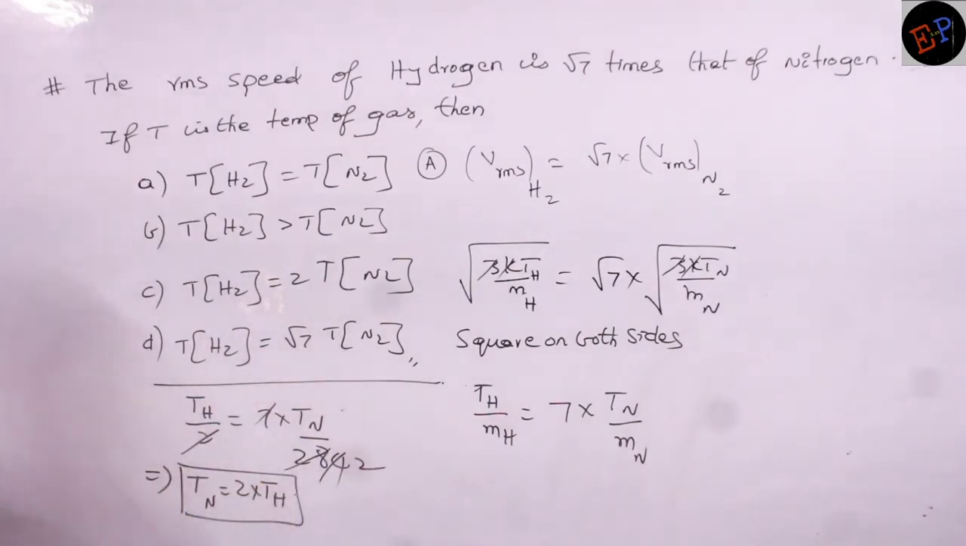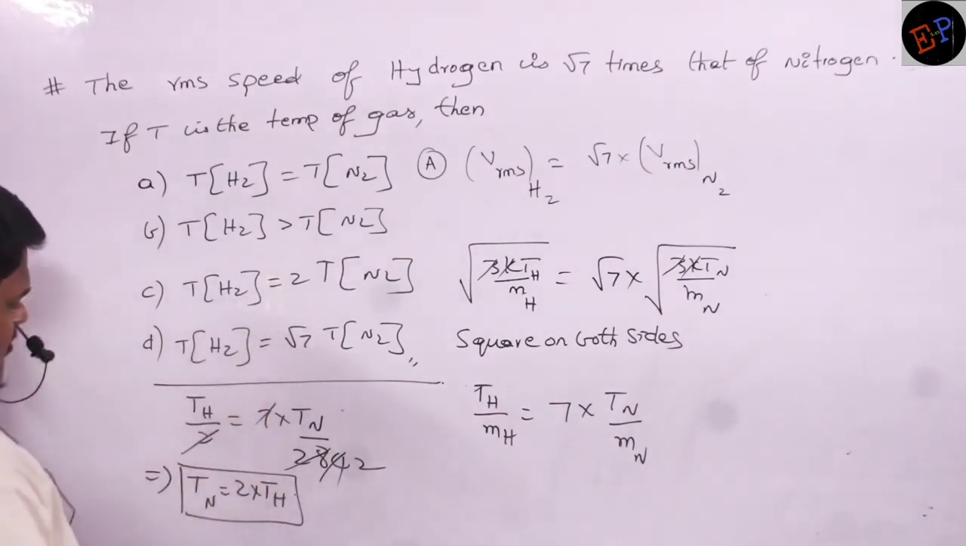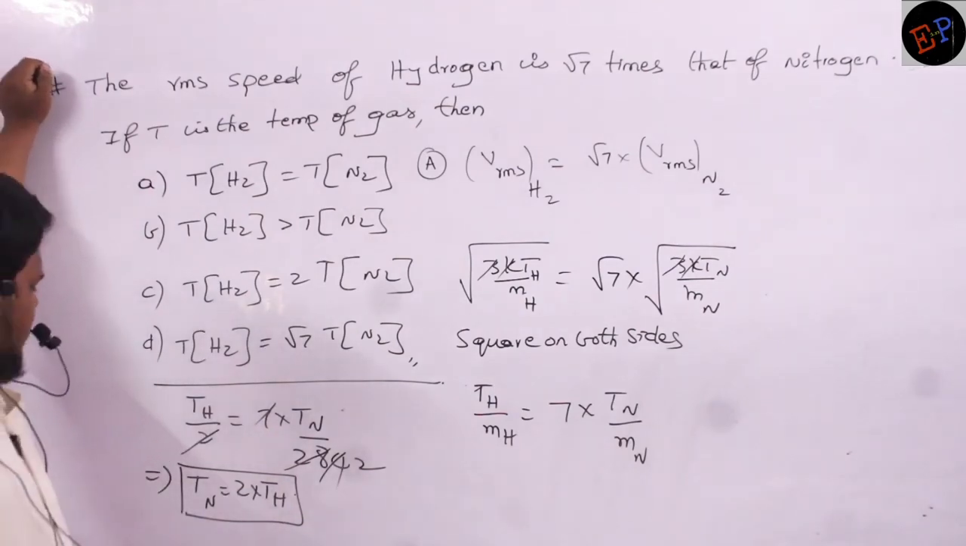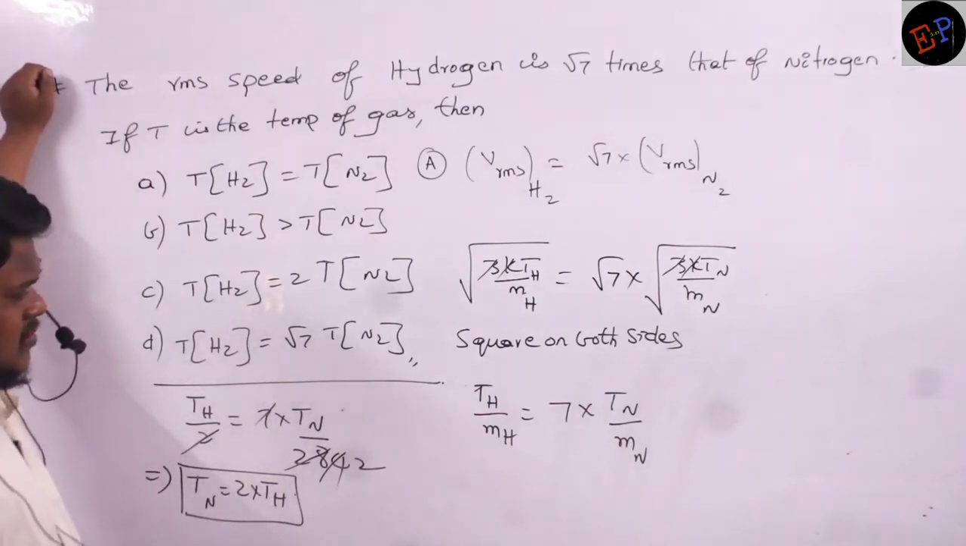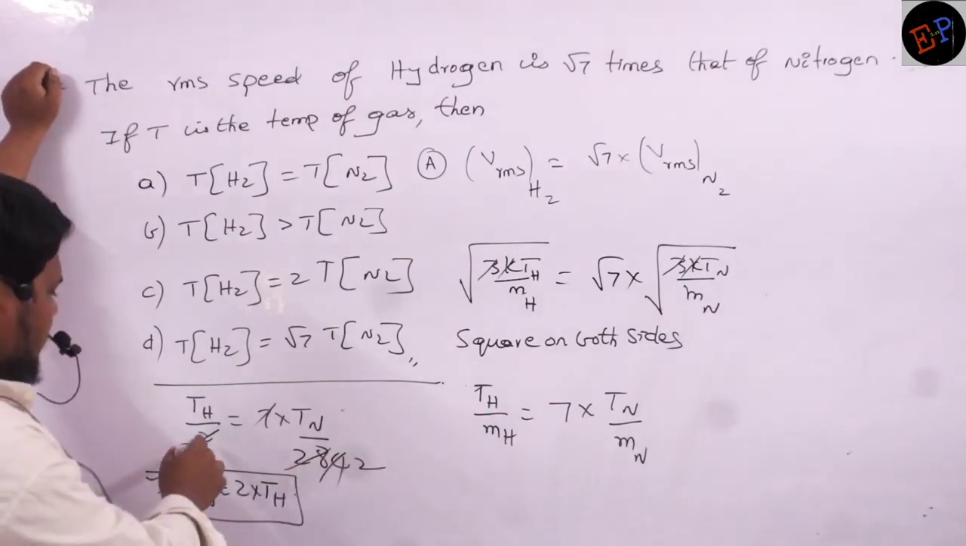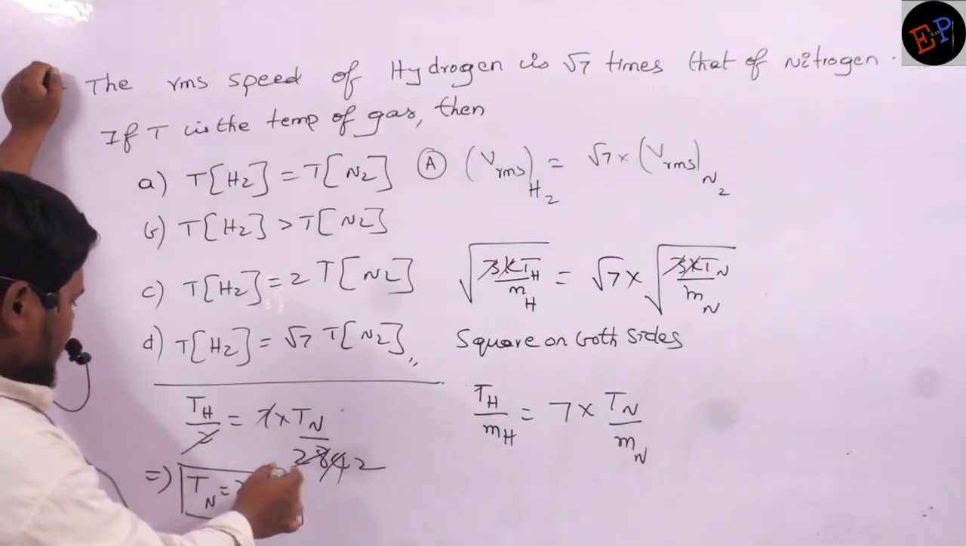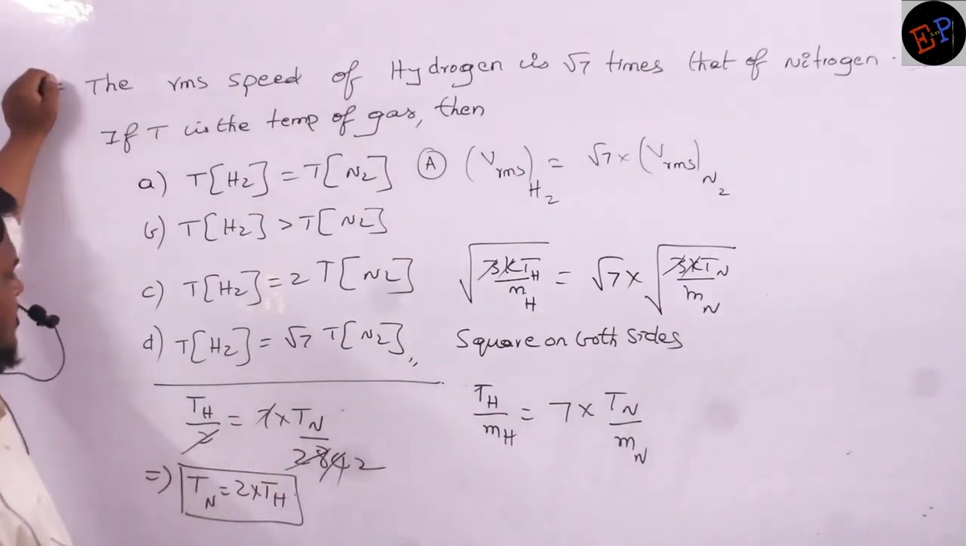See if we have any such kind of answer. See whether our calculations are correct or not. 7 fours are 28, 2 ones are 2, 2 twos are 4. So the temperature of nitrogen is 2 times the temperature of hydrogen. Same answer I got.